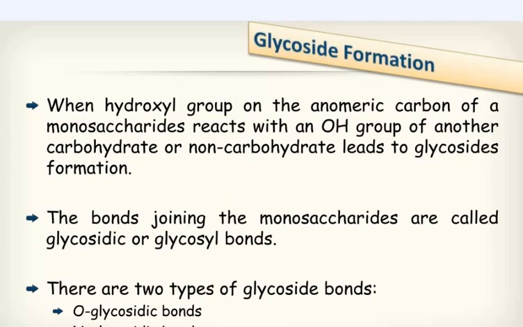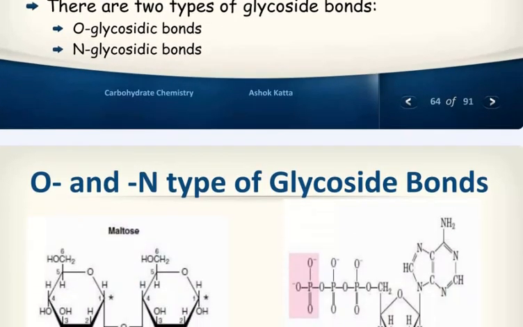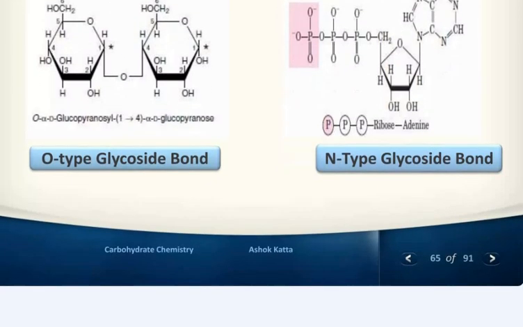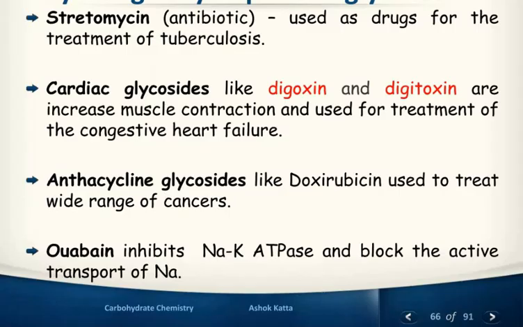Glycosidic formation: when the hydroxyl group on the anomeric carbon of a monosaccharide reacts with the OH group of another carbohydrate or non-carbohydrate, it leads to glycosidic bond formation. The bonds joining the monosaccharides are called glycosidic or glycosyl bonds, and there are two types of glycosidic bond: O-glycosidic bond and N-glycosidic bond. You can see the example of O-type glycosidic bond and N-type glycosidic bond. So physiologically important glycosides: streptomycin, cardiac glycoside, anthracycline glycoside, and ouabain, which inhibit sodium potassium ATPase and block the active